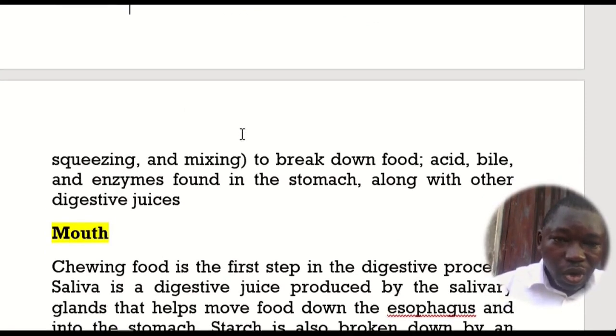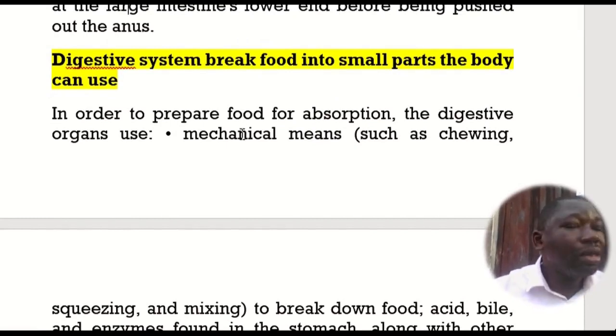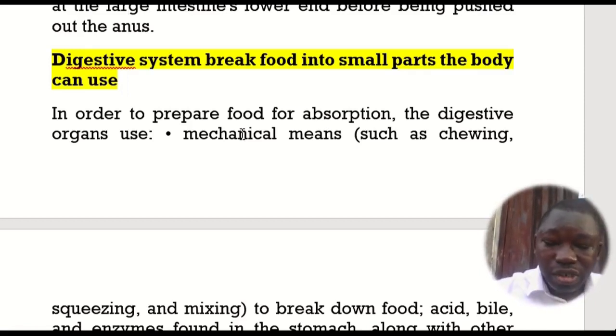So, in the mouth, what is it that happens? The digestive system breakdown. The initial thing we looked at is how food moves from the mouth to the anus, and we see that undigested food is packed from the large intestine into the rectum, is packaged there, ready to be thrown out through the anus, and that process is called excretion, as we have said before.